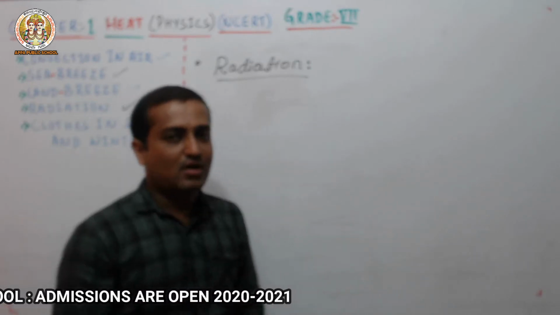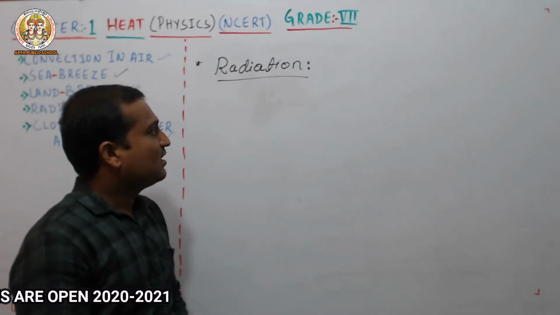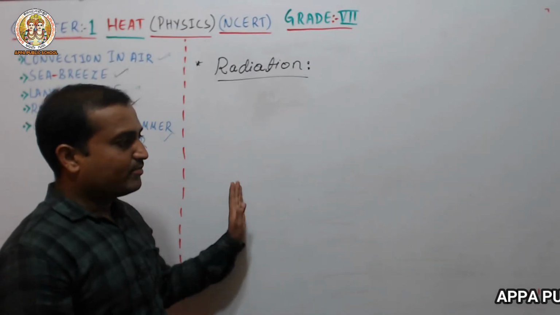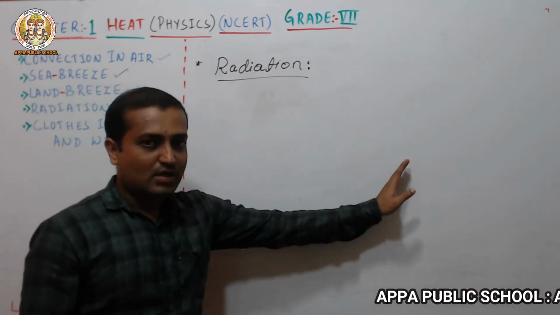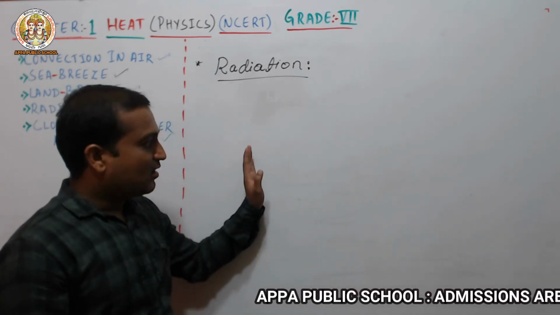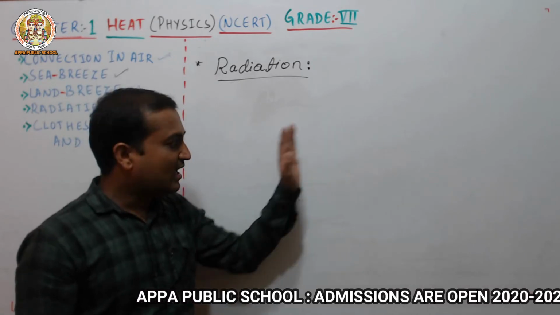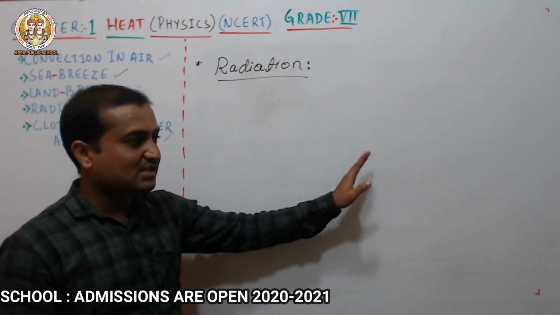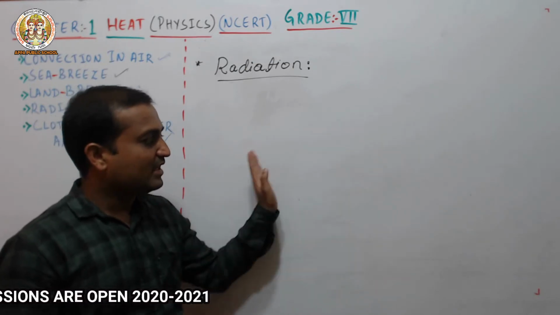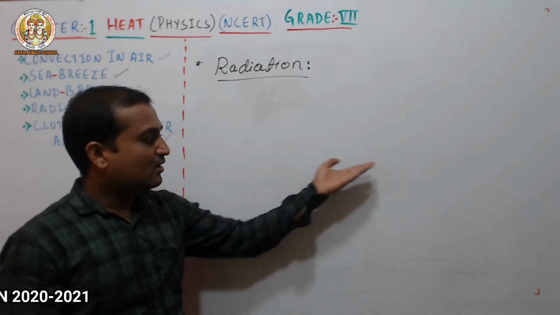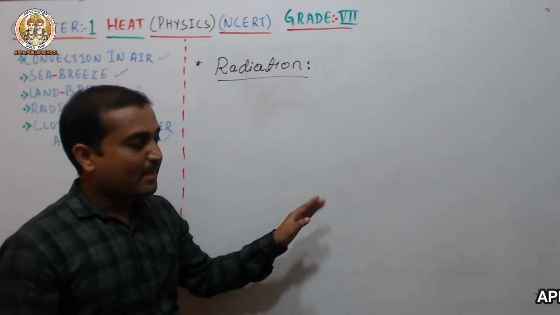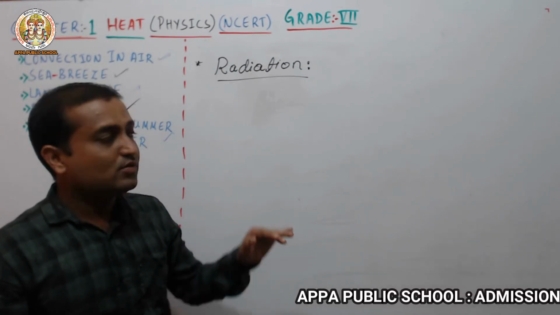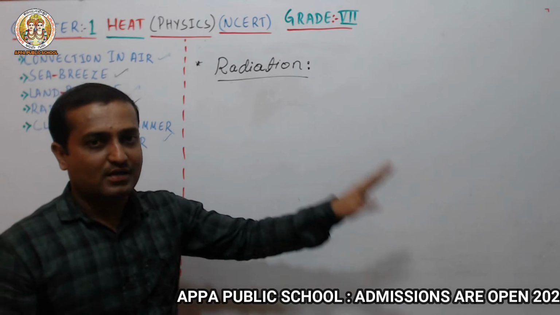One point you have to remember about radiation. In conduction and convection, heat is transferred from the hotter end to the colder end while the objects are in contact, and heat transfers until the temperature becomes the same. In radiation, no medium is required to transfer heat from one place to another.